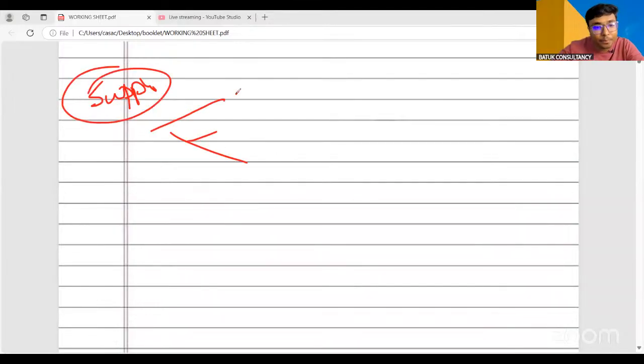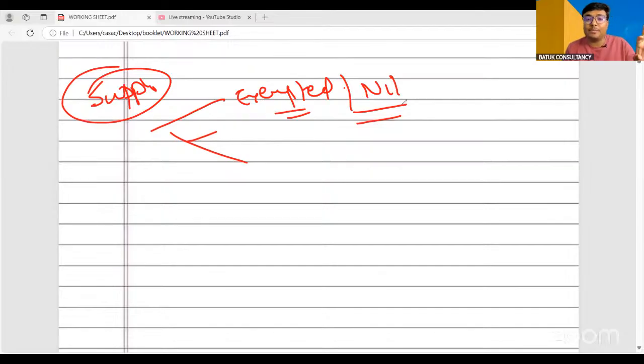exempted supply. Now we have received one query. We'll discuss that as well. We also need to report that exempted supply. Now, big question is what is the difference between exempted supply and nil rated supply? What is the difference between the exempted supply and nil rated supply?